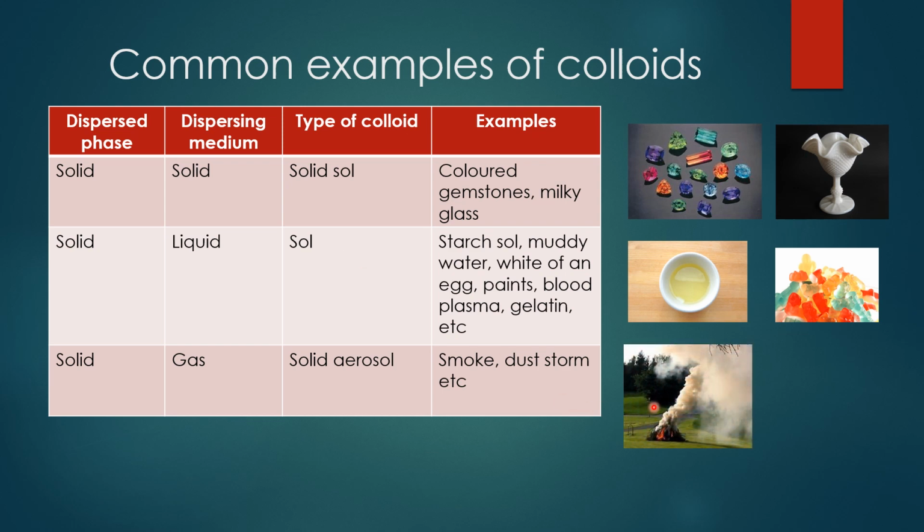Then third one, smoke. Smoke is an example for solid aerosol, not only smoke, dust storm also. So what is the dispersed phase in this case? Solid aerosol. Solid is the dispersed phase and gas is the dispersing medium. Got it children?